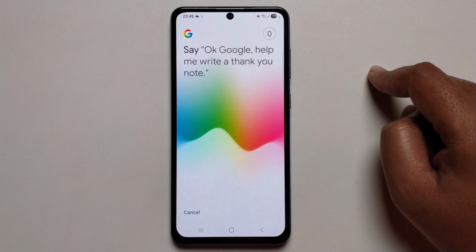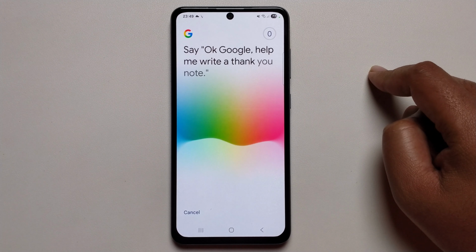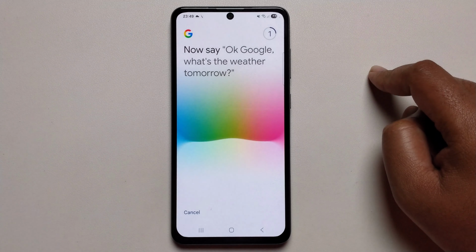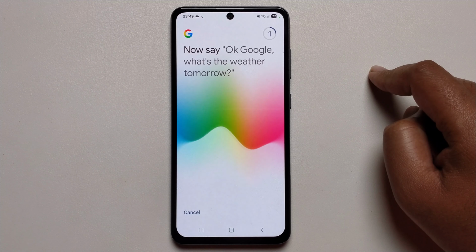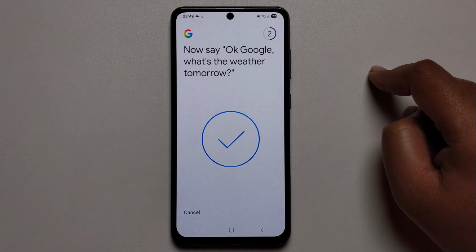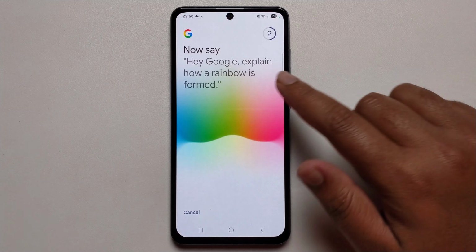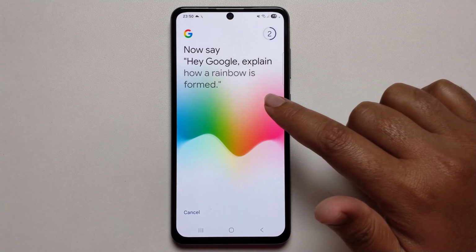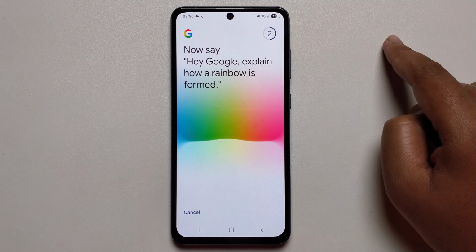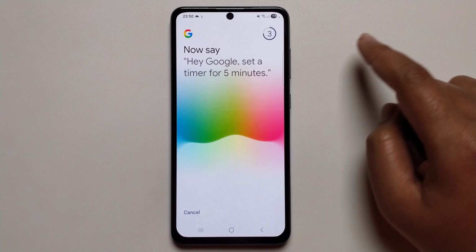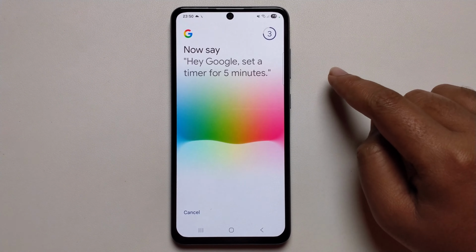Say, "Okay Google, help me write a thank you note." Second step, now say, "Okay Google, what's the weather tomorrow?" And now say, "Hey Google, explain how a rainbow is formed." Now say, "Hey Google, set a timer for 5 minutes."